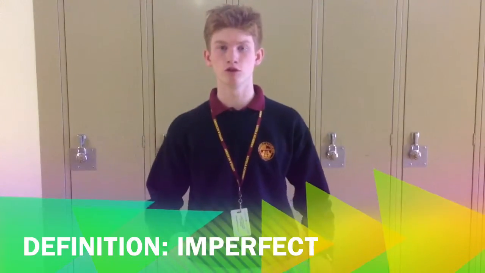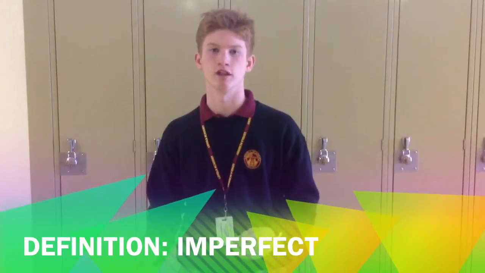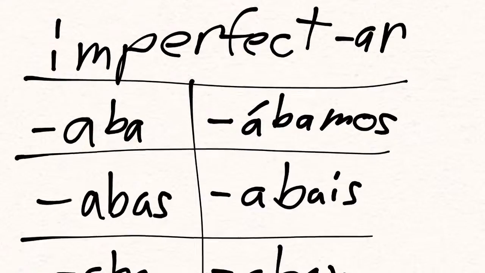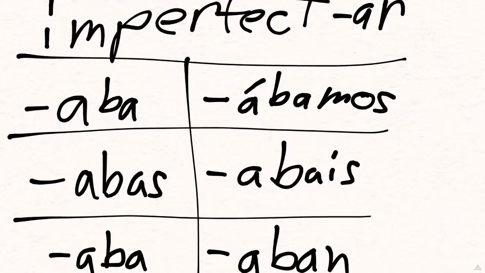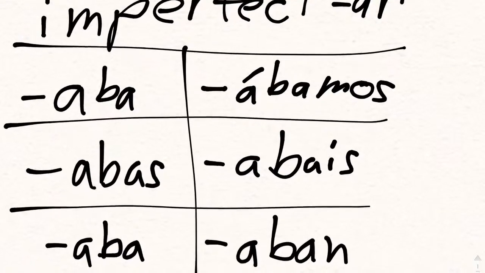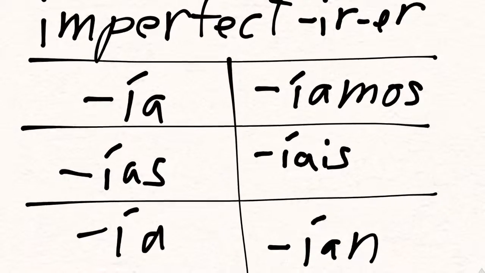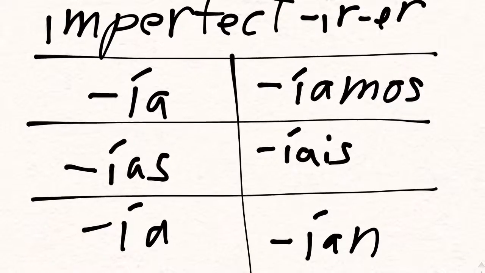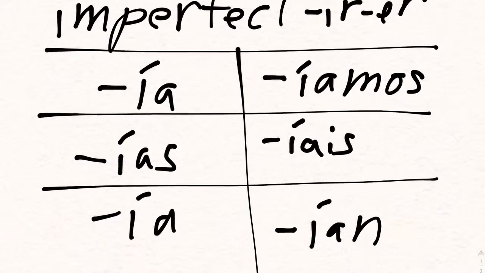Imperfect is usually used with past actions that are still ongoing or still occurring, that never ended yet. The imperfect endings for AR are aba, abas, aba, ábamos, abais, and aban. The imperfect endings for IR and ER verbs are ía, ías, ía, íamos, íais, and ían.